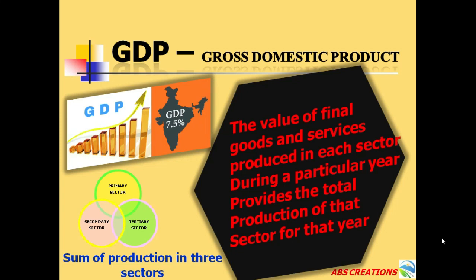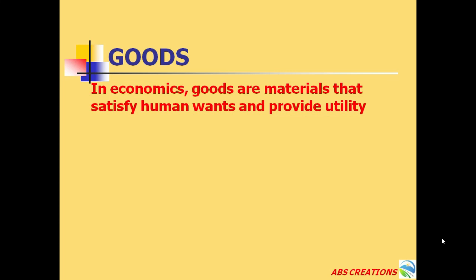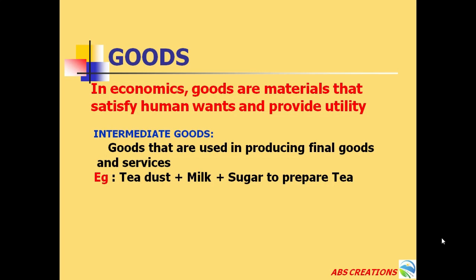Before we calculate GDP, first we should know what we mean by goods. In economics, goods are materials that satisfy human wants and provide utility. Intermediate goods are the goods that are used in producing final goods and services. Tea dust, milk and sugar are used to prepare tea. So tea dust, milk and sugar come under the category of intermediate goods.